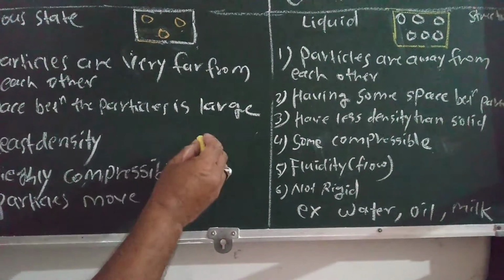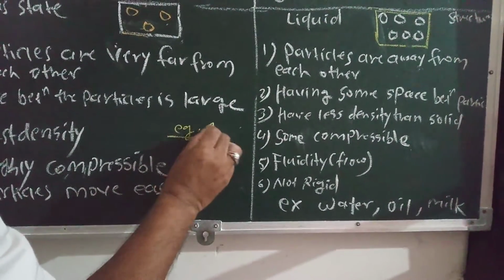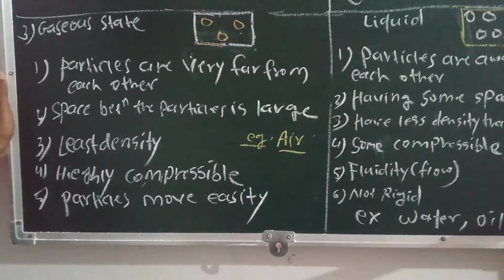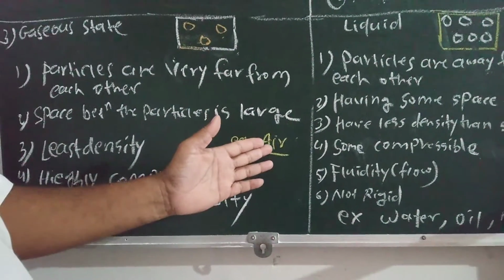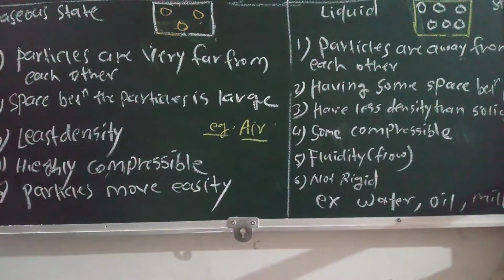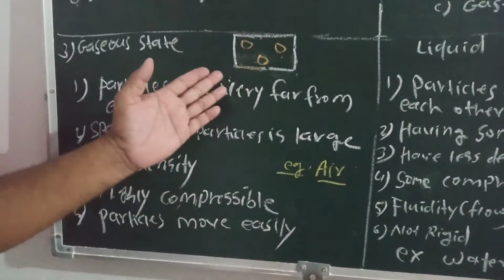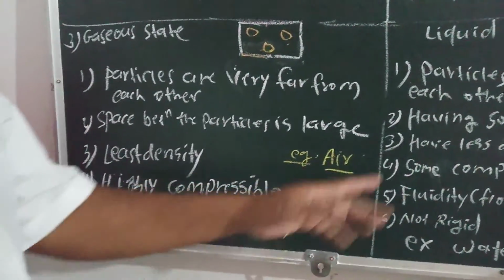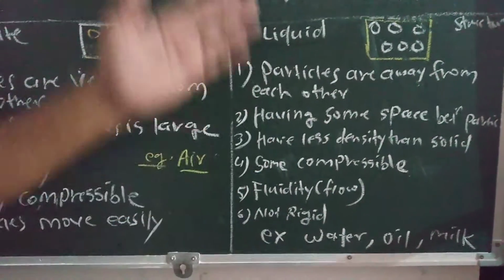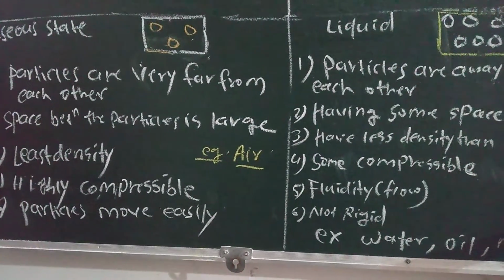Example is air. Air is the best example, or any gases. Many particles are moving in air. So students, these are the characteristics of the gaseous state, and the example is air. Liquid state examples are water, oil, milk, and for solid, you know the examples: wood, stone, etc.